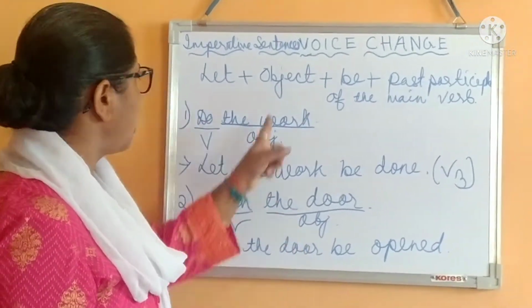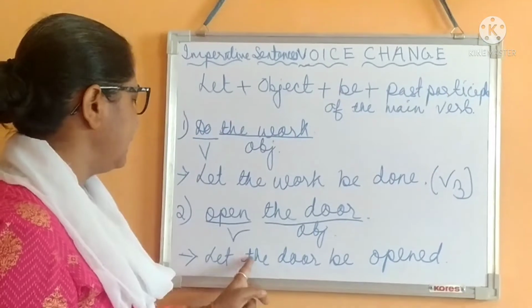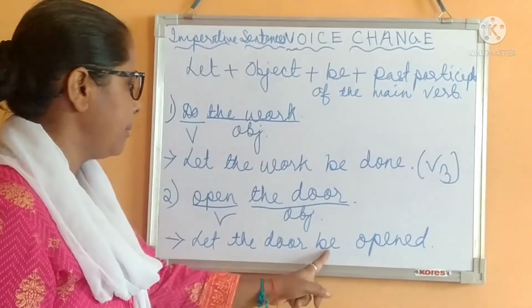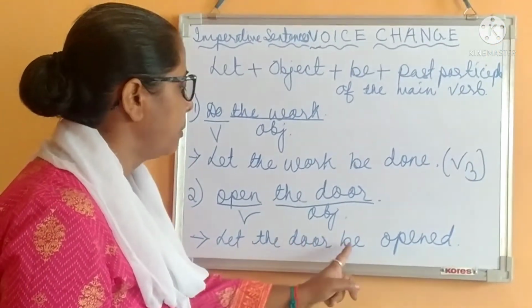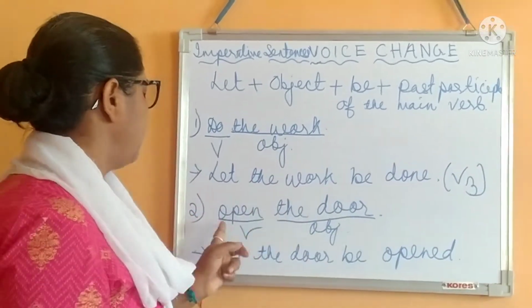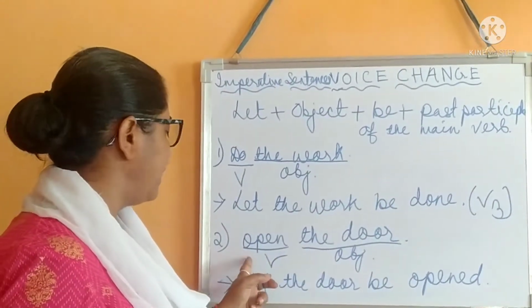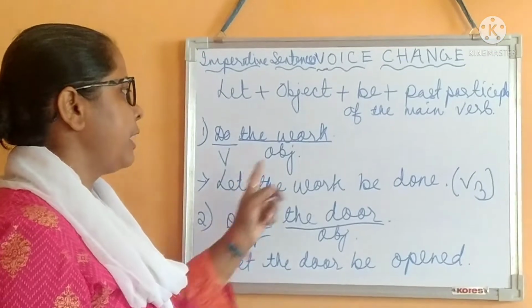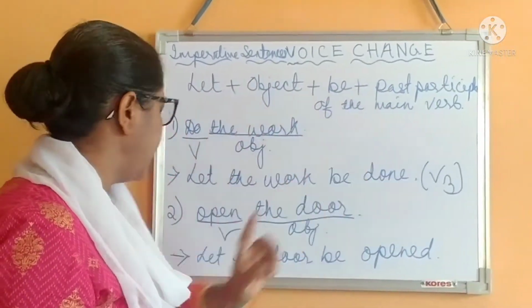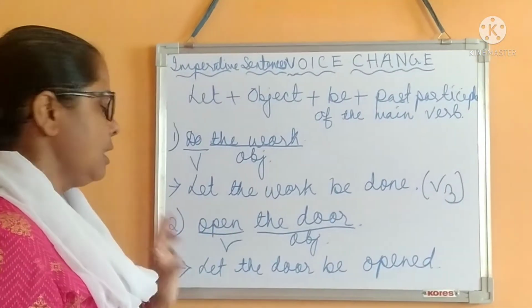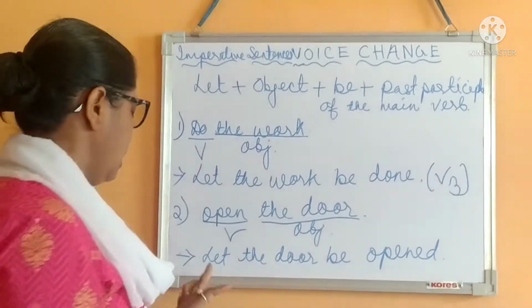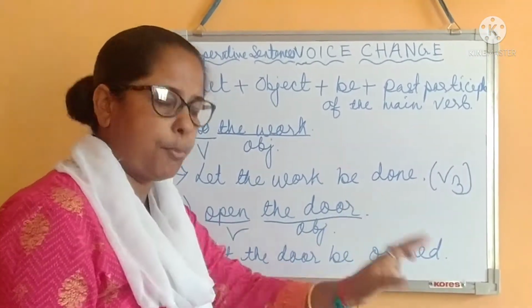Then the door, that is the object. Let the door be verb. The be verb is there. What is the verb here? Open. And V3 means past participle of the main verb. V3 is open, opened, opened. So let the door be opened.